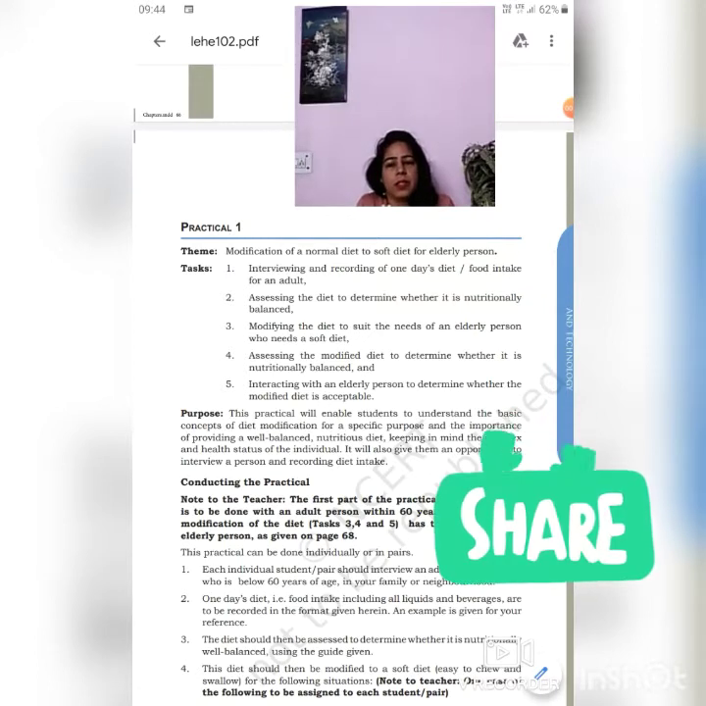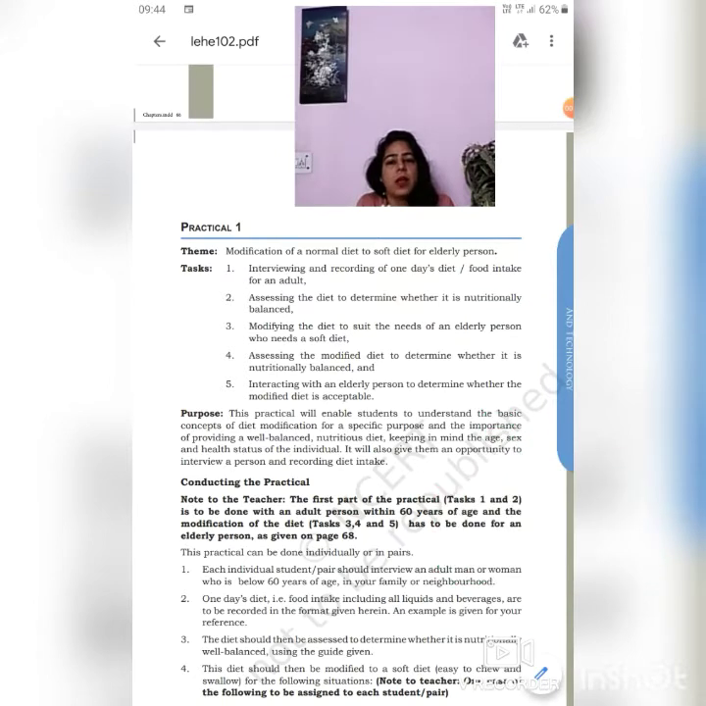Let's take a look. Practical 1 is modification of normal diet to soft diet for an elderly person. But to start with, you don't have to go straight to the diet of an elderly person. What you have to do is record the diet of an adult. You can take an adult from your family itself. An adult would be below 60 years. You have to talk to that person, interview them, and record their diet. One day's diet you can take, whatever they are taking, and the table for how to write it down has been given. Let's take a look.